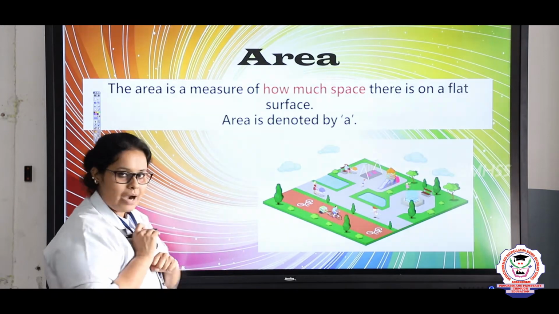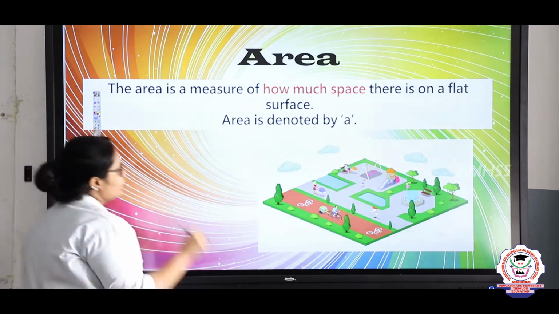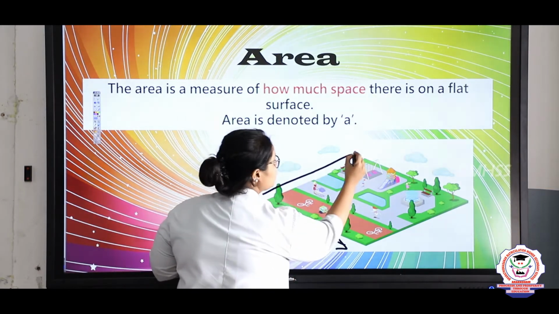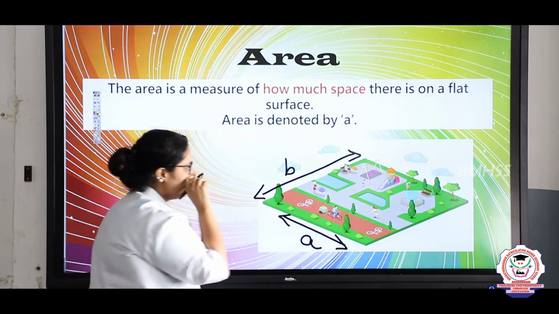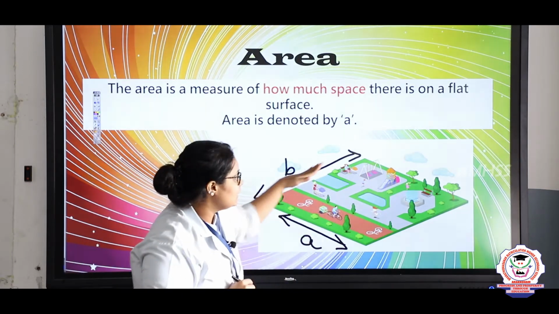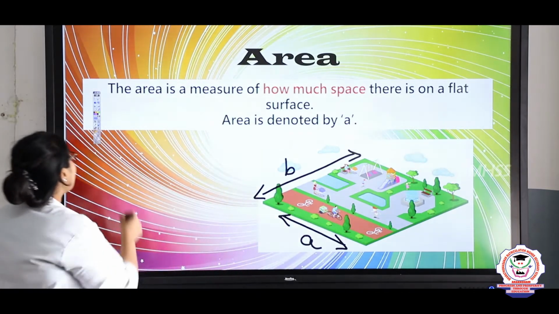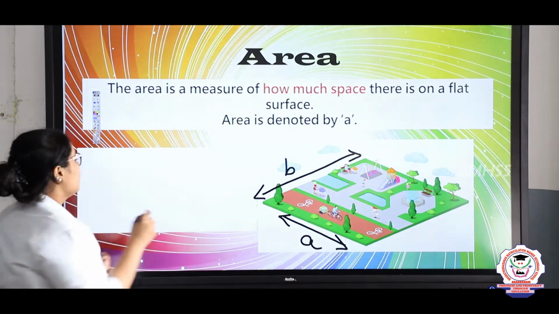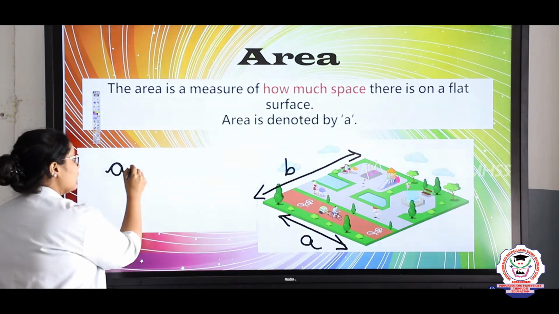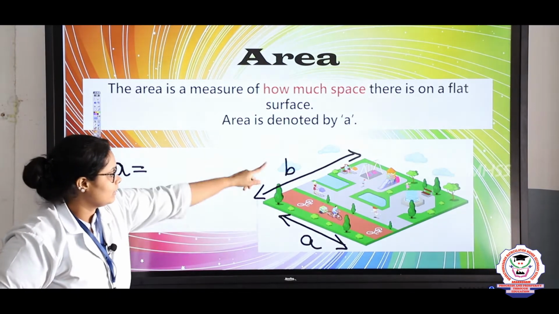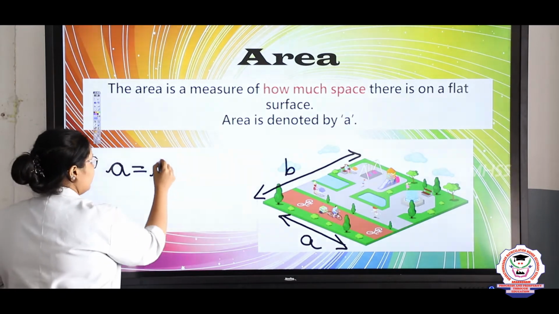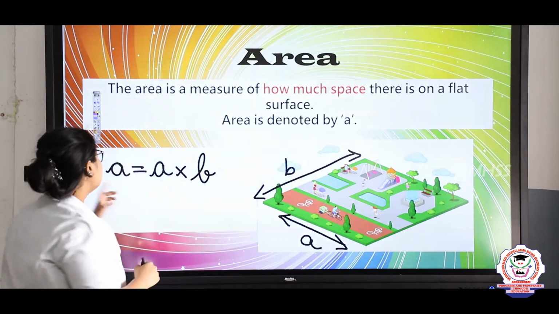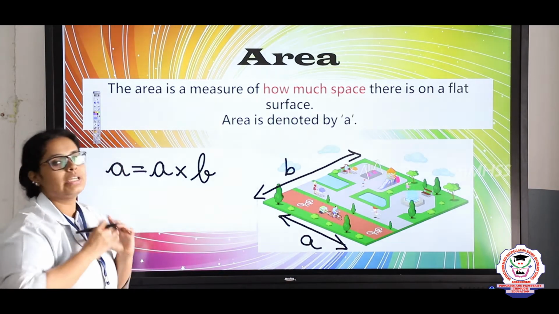Now here you can see a park. In this park, I can mark this side as A, and the same way this side as B. These opposite sides are equal and these opposite sides are equal. Suppose I need to find the measurement, then I will take the area, small a, which is A multiplied by B, the breadth. You can write area as small a, or you can write the full word.